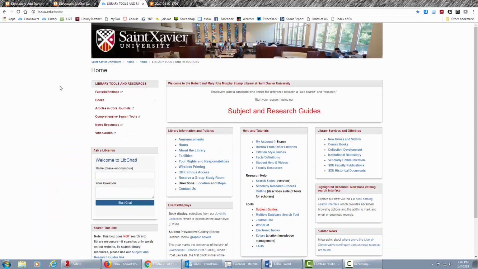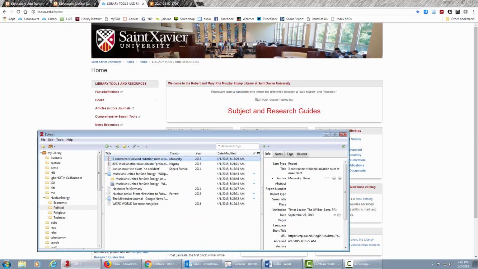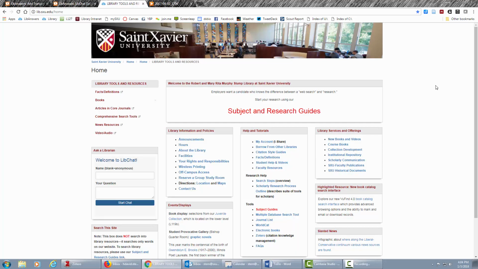So that's the trick of being able to first know that you need to cite, to know how to avoid plagiarism by citing when it's appropriate, and to use Zotero to actually capture the information and allow you to embed the citations in the right style manual right into the paper that you're writing. So these are ways to capture, organize, and repurpose legally and ethically information using a set of tools that we provide. If you need more information, contact the subject librarian.